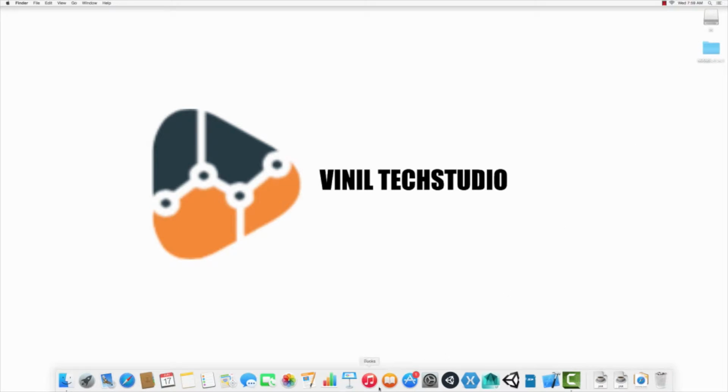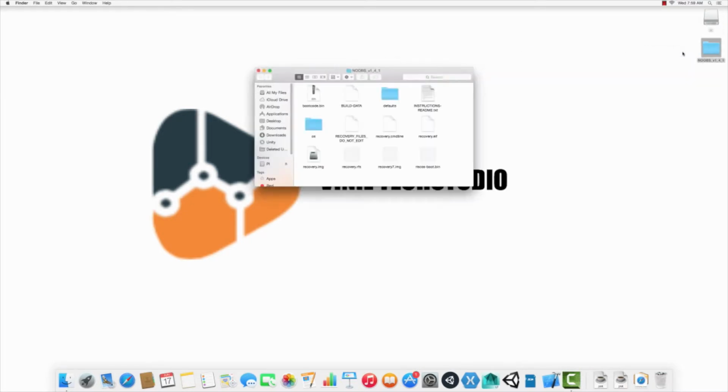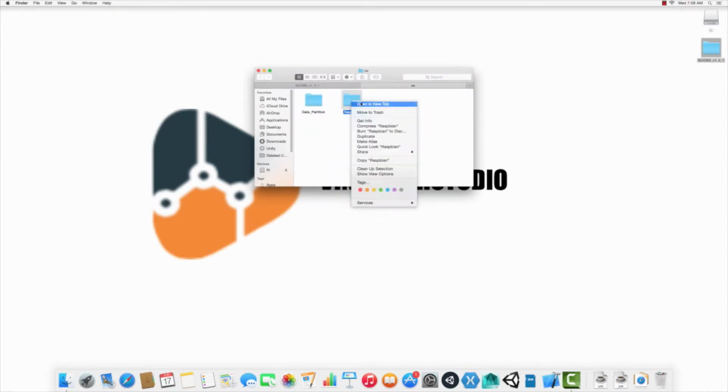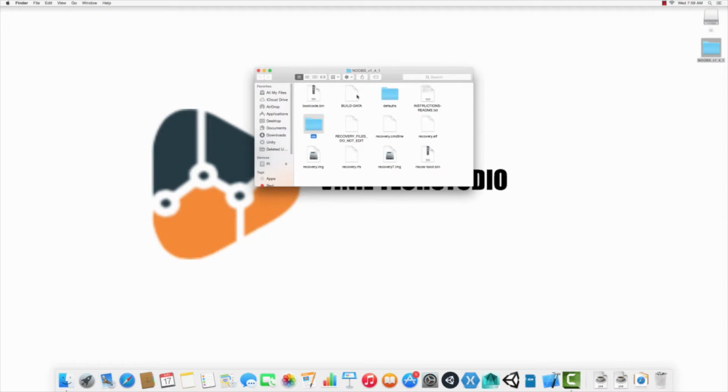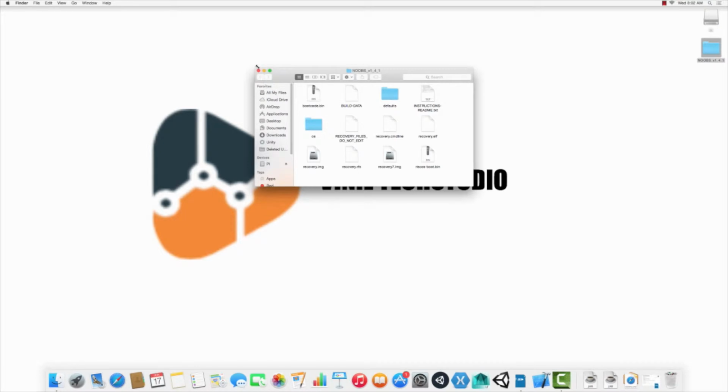So to do this, you're going to need to format it. We're going to use that next. First, what we're going to do is just open up the NOOBS, and then we're going to see that the OS is there in this. This Raspbian Wheezy. So it has these files. Now we're going to see this. Now I'll just open it. One minute. Okay, guys. Now make sure that there is Raspbian.